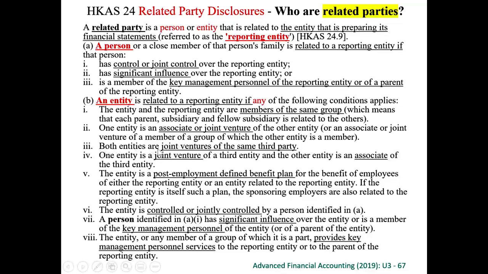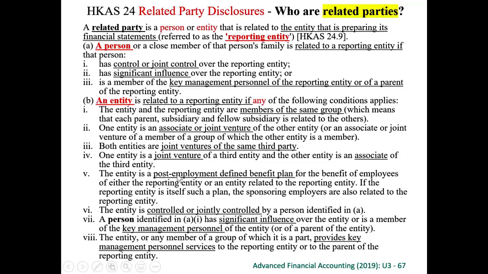If both entities are joint ventures of the same third party, so if we are fellow joint ventures, we are related parties to each other. If one entity is a joint venture and the other entity is an associate, we are related parties to each other.